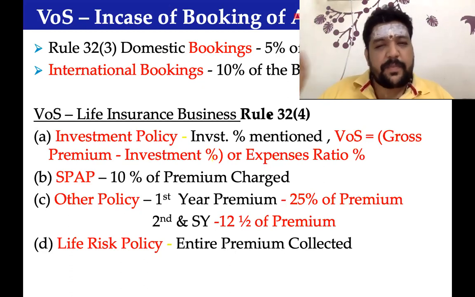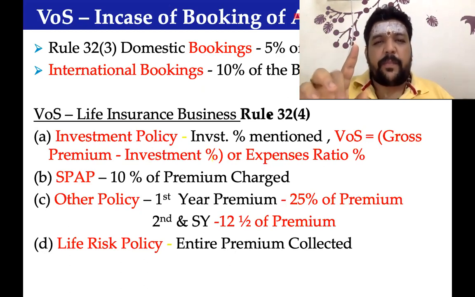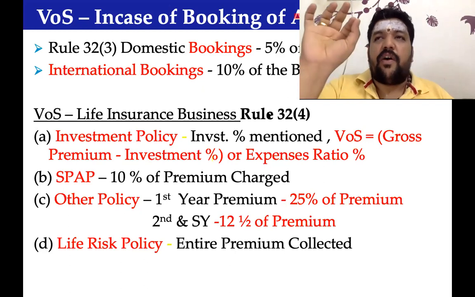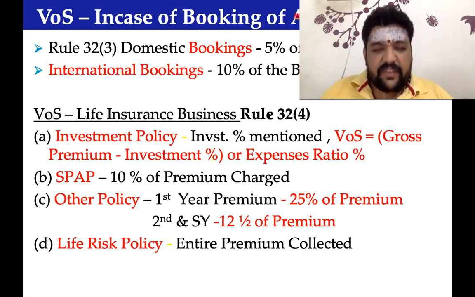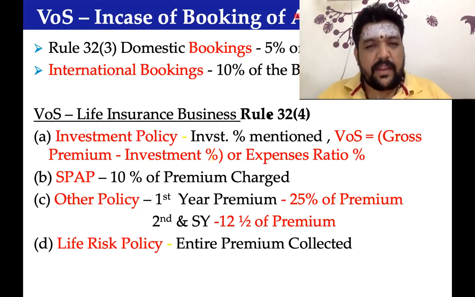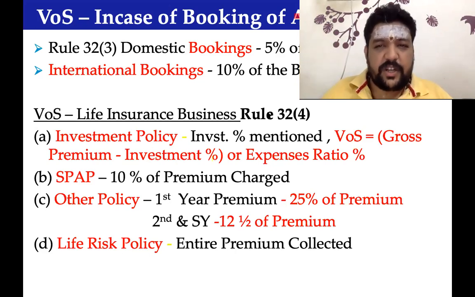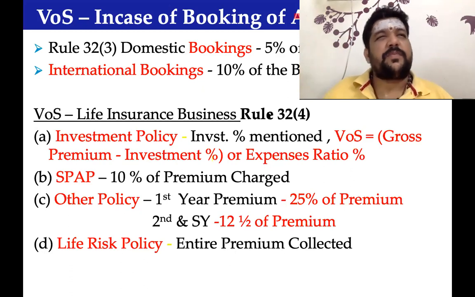From a practical perspective, a litigious view can be taken. But from an exam perspective, 10% of basic fare, 75,000 into 10%, 7,500 is the value of supply. And on that, 18% GST has to be calculated. That sums up the discussion relating to air travel agent, rarely tested from a final perspective.